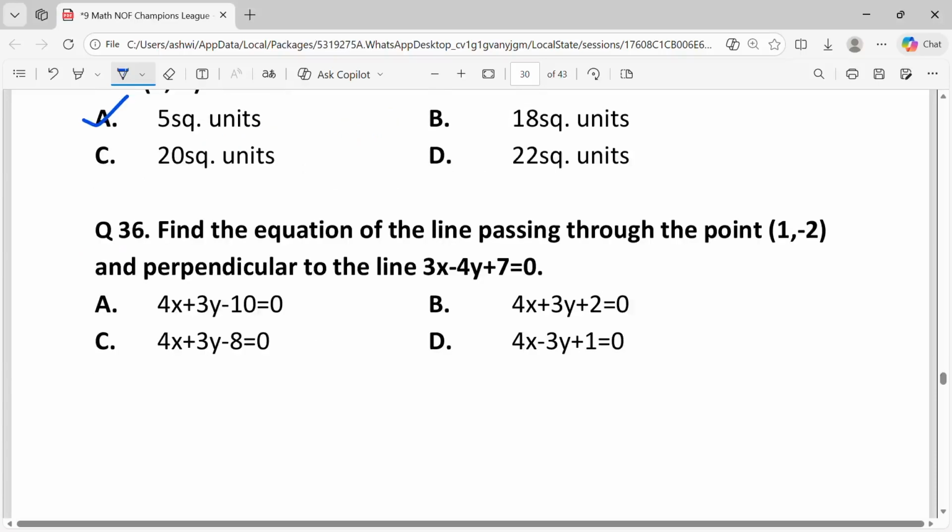Question 36. Find the equation of line passing through the points 1, minus 2 and perpendicular to the line 3x minus 4y plus 7 equal to 0.